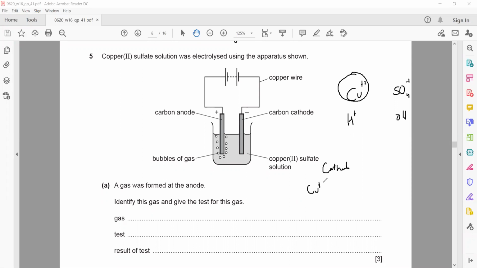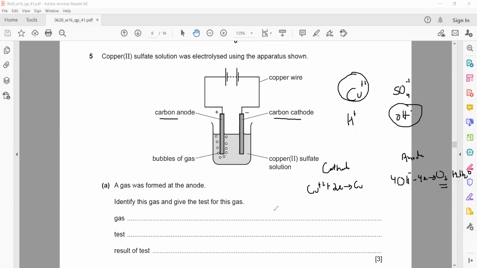When copper(II) moves towards the cathode, it will take 2 electrons and change into a copper atom. At the anode, sulfate, nitrate and carbonate will never move. So the negative ion you are left with is hydroxide. When hydroxide ions move there, and we are using a carbon electrode, which is an inert electrode, carbon or graphite, 4 hydroxide ions will lose 4 electrons and give oxygen gas and water molecules: O2 plus 2H2O. So at the anode, what are the bubbles formed? The bubbles are due to oxygen gas. So a gas was formed at the anode.